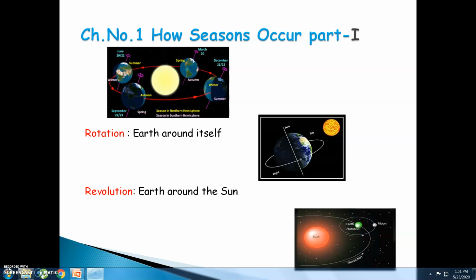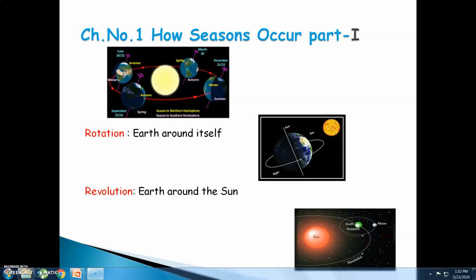All of us know we have 3 seasons in a year: summer season, monsoon season and the winter season. Have you ever wondered how seasons take place? The answer is over here. Seasons take place because of 3 important celestial bodies in our solar system: the sun, the earth and the moon.